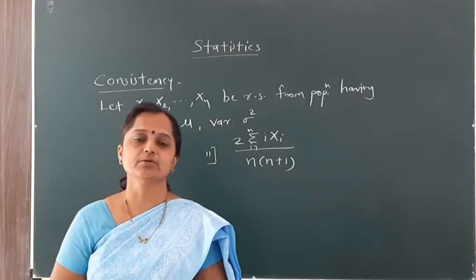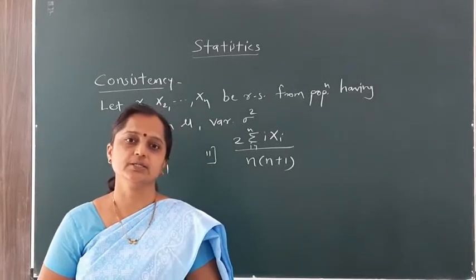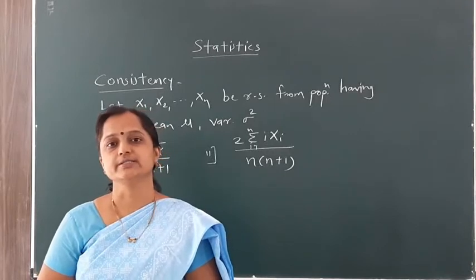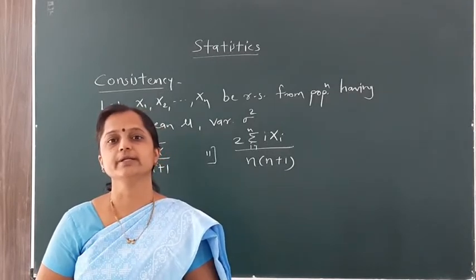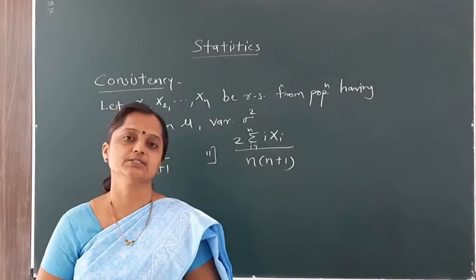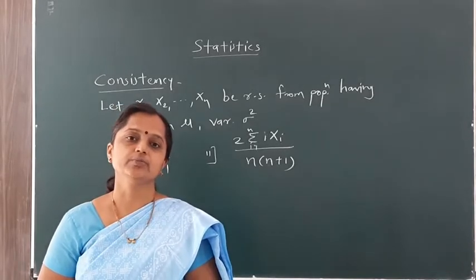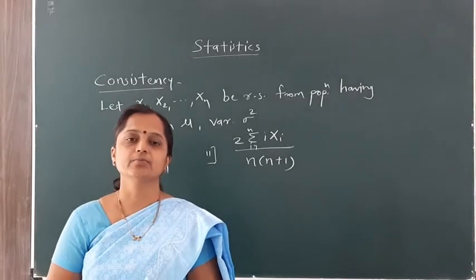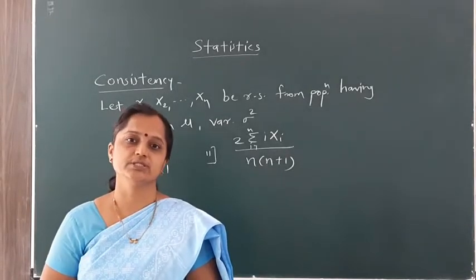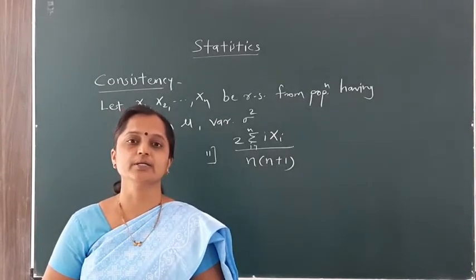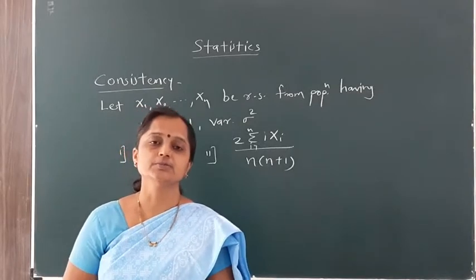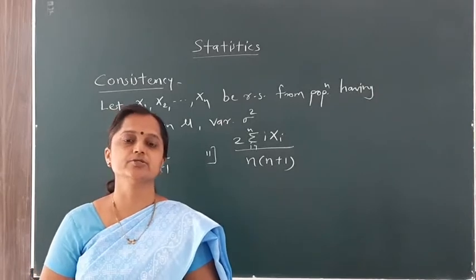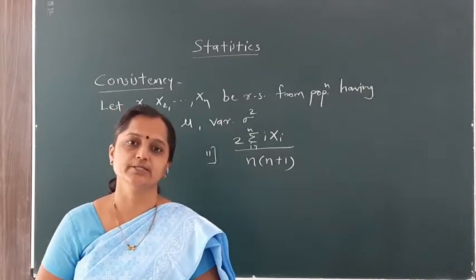Okay, we start with our properties of estimators. In previous lectures, we started with our first unit, point estimation. In that, we have completed the definition of estimators and estimates, and then we started with properties of estimators. First property, unbiasedness, we have completed, then also efficiency, and then we started with the property of consistency. In this property, we have seen in the previous lecture the definition of consistency and solved some examples of consistent estimators.